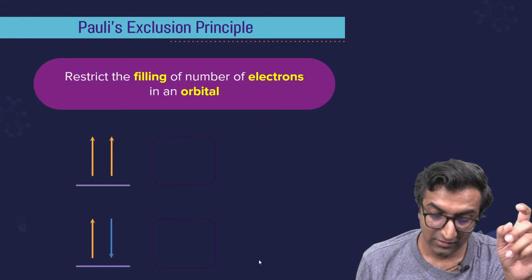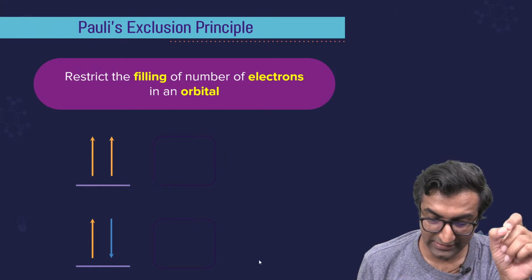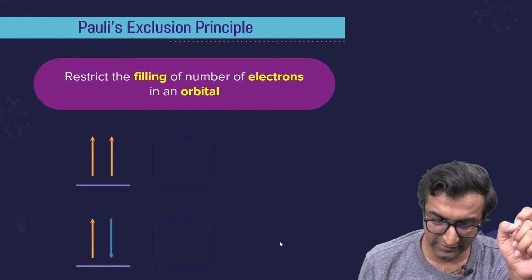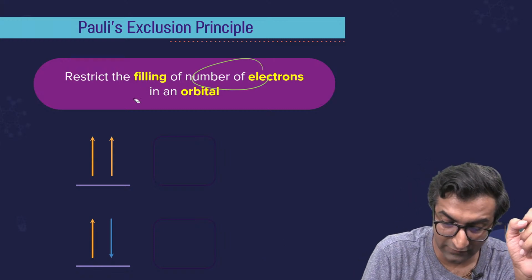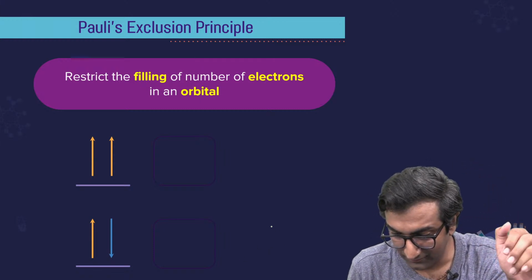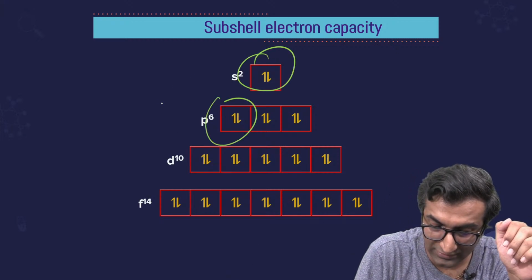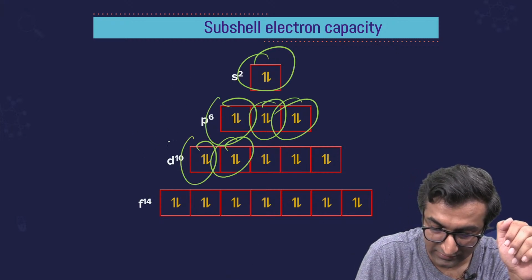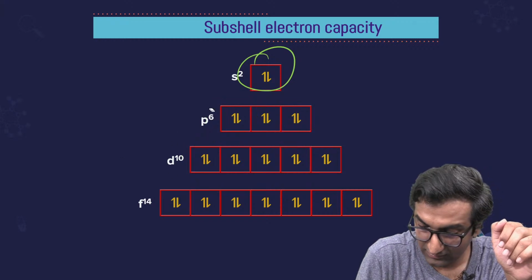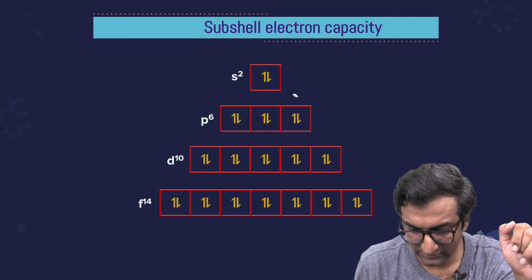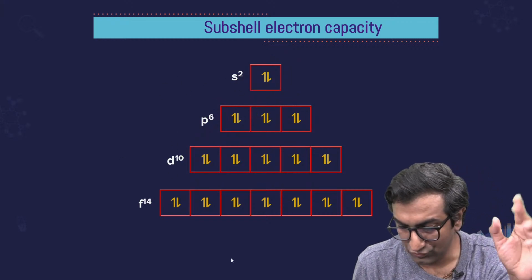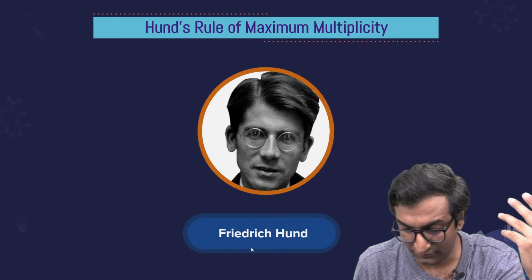So he also said that it restricts the filling of the number of electrons in an orbital. What does that mean? You have a maximum of just 2 electrons in each orbital. Okay? That's it. Okay. Pauli's exclusion. Next one is Hund's rule of maximum multiplicity.